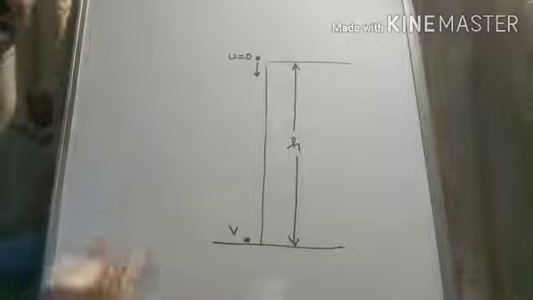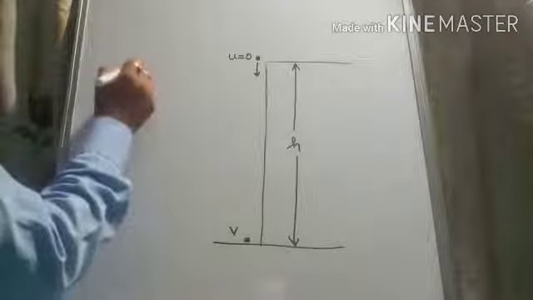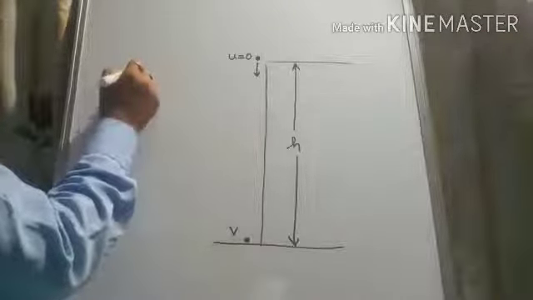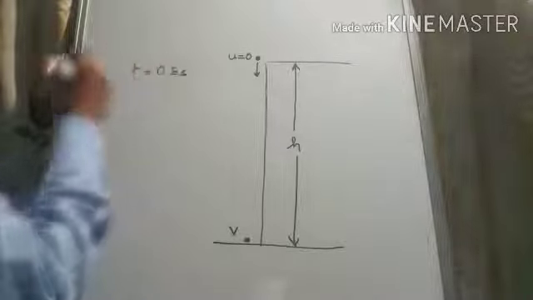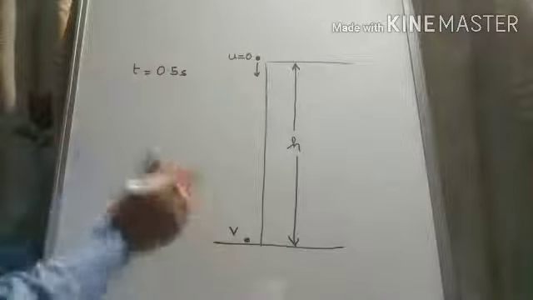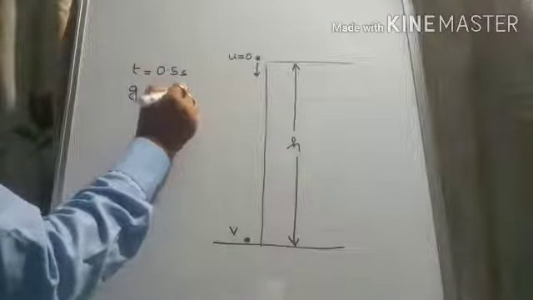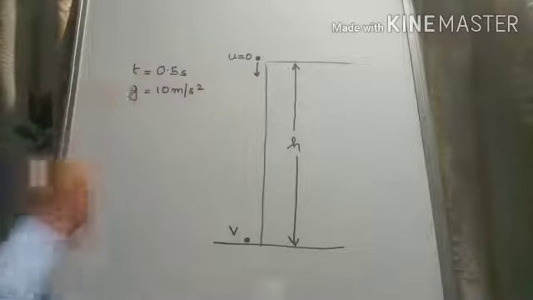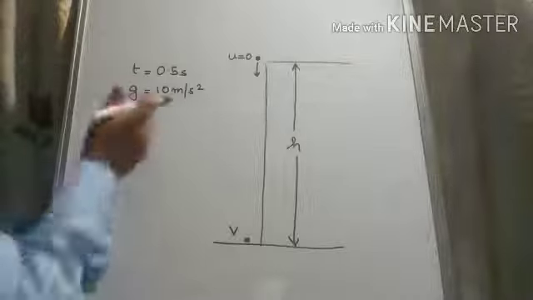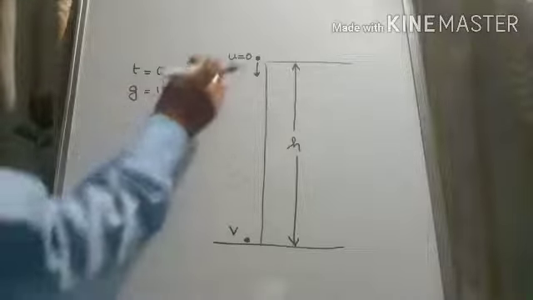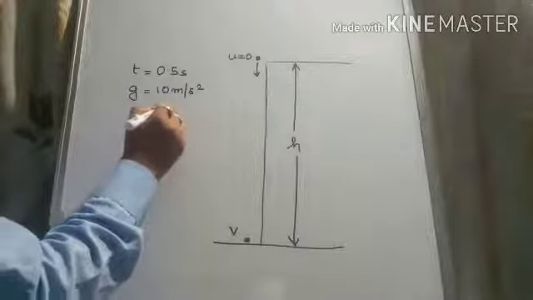Okay. So whatever is given in the question, first let us write it down. So first the time of travel is 0.5 second. Next is g, which is 10 meter per second square. So generally it is 9.8 meter per second square, but sometimes for simplifying calculations we take g equal to 10 meter per second square. And since the car drops down, its initial velocity is 0.